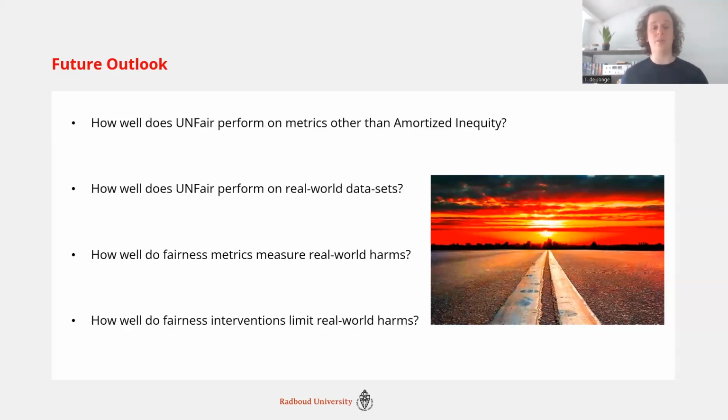And similarly, how well do fairness interventions actually limit these real-world harms? It's nice if we can measure them. If the interventions we're building don't actually address these harms in any which way, we're still not gaining substantive results from the work we're doing, however theoretically nice it might be.